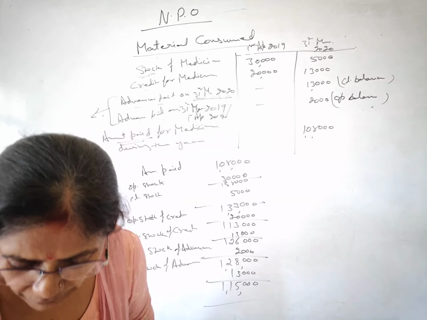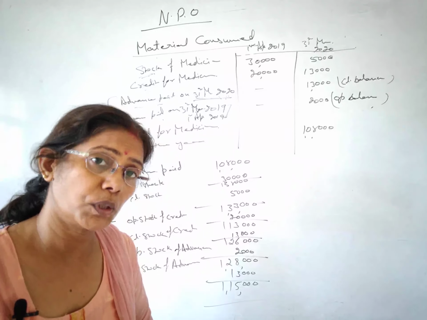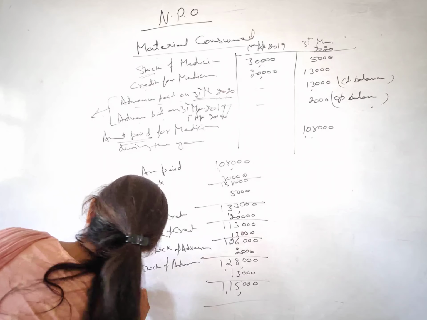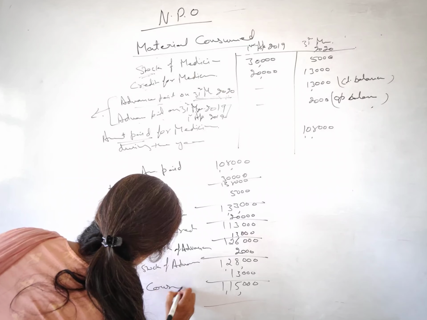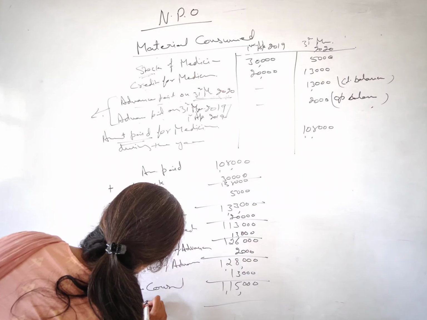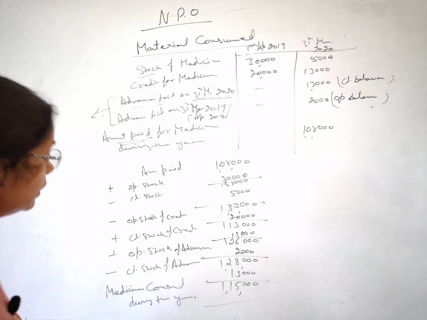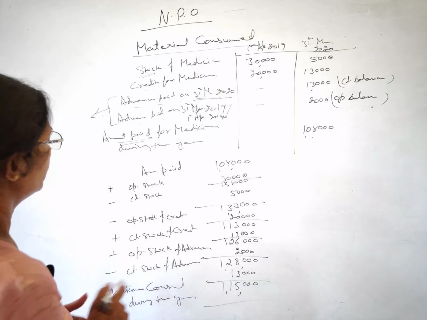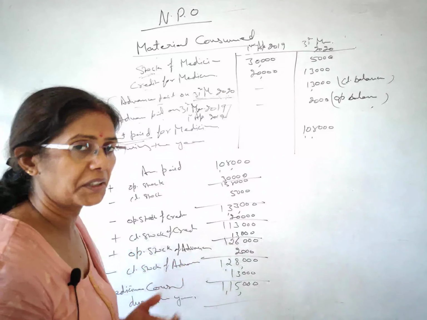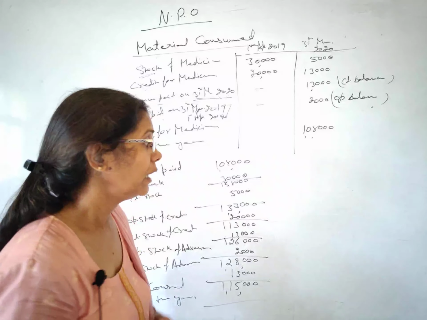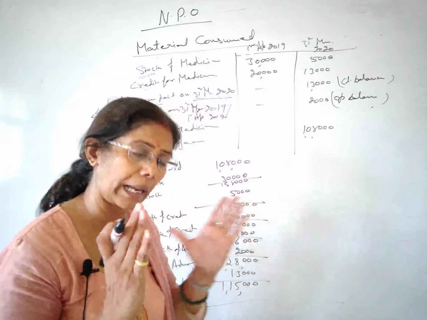This is your medicines consumed during the year. Medicines consumed during the year. Okay, so one formula has been created. If you have understood the logic, that's very nice. Okay, if you could not understand the logic, so I tell you one thing.